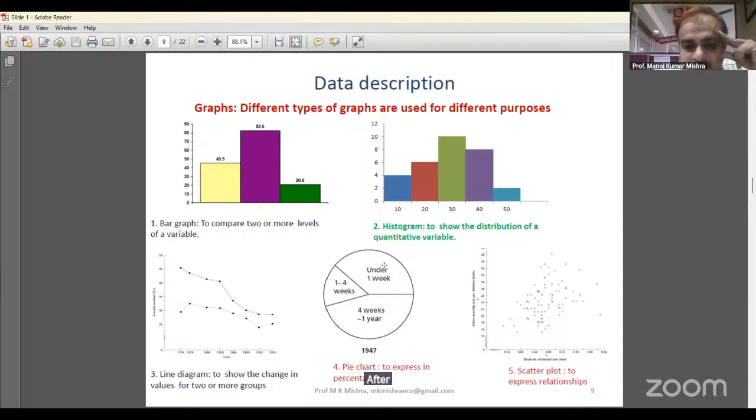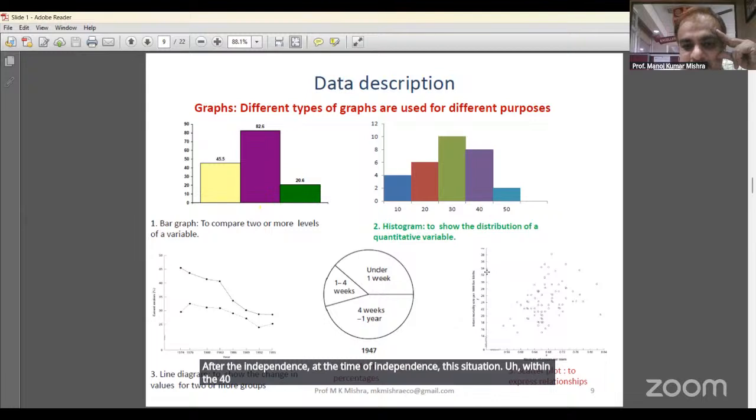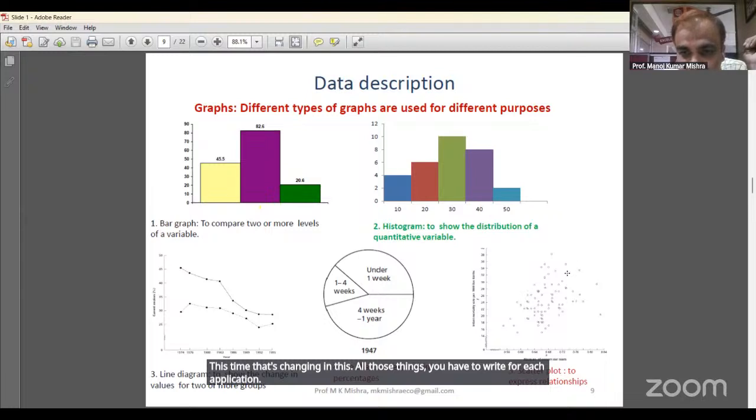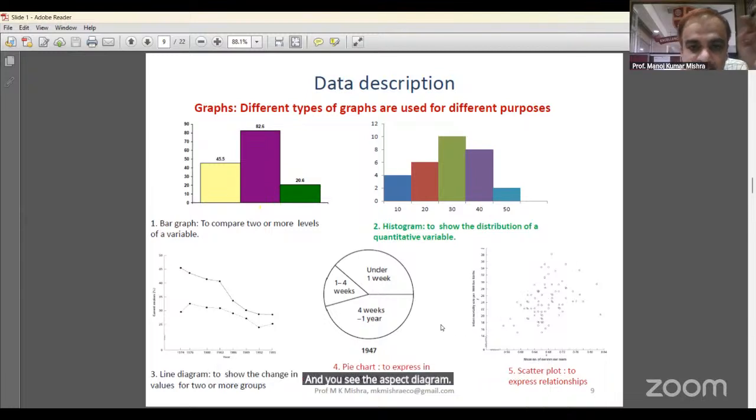At the time of independence, this was the situation. Within 40 years, the change in this. This time, the change in this. The impact of globalization on the change. Why is it changing? All those things you have to write in the interpretation. And this is the aspect diagram. So by the different figures, you can make this pie chart.